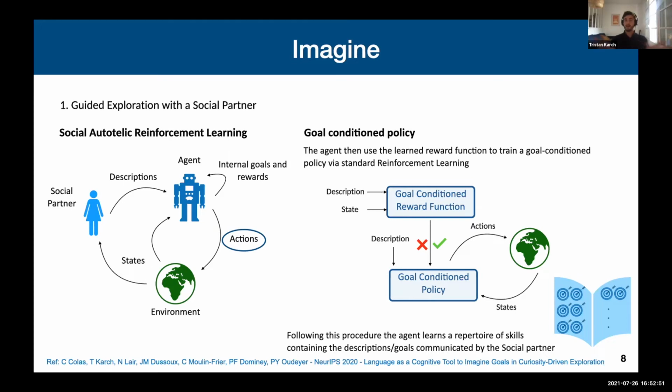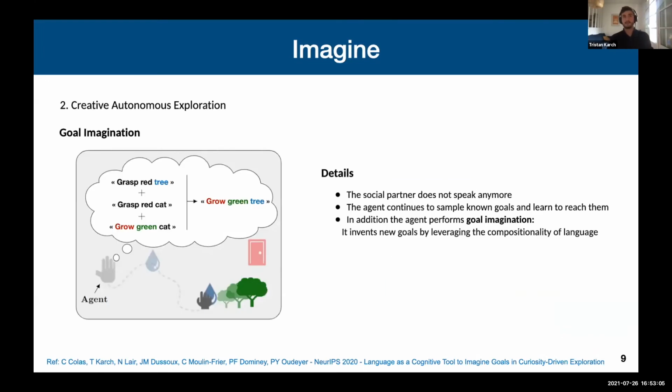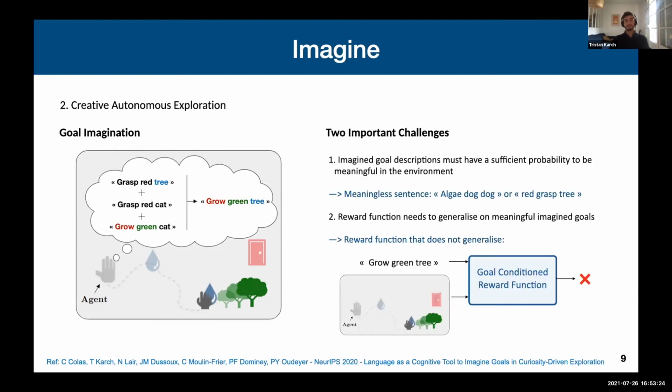But if we stop here, we are a bit frustrated, because this repertoire of skills is not open-ended. It will basically be made of the descriptions communicated by the social partner. So that's why we turn to the second phase, which is called goal imagination. In goal imagination, the agent is simply going to leverage the compositionality of language and form new linguistic constructions from the descriptions it learned thanks to the social partner.